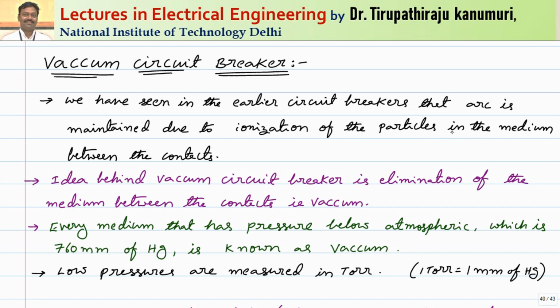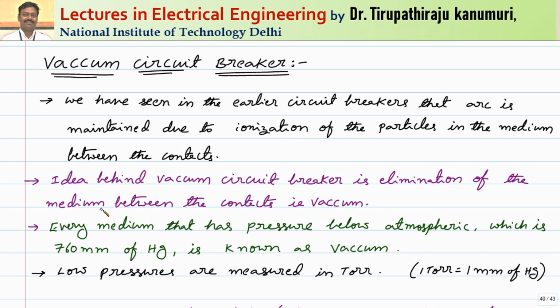That means whatever carriers are produced by the cathode, while moving through the medium in between, they collide with the molecules of the medium and produce extra carriers, and those carriers are responsible for production of the arc. So came the idea: if we can remove the medium that is in between, automatically the arc cannot be maintained. That led to the concept of vacuum circuit breakers.